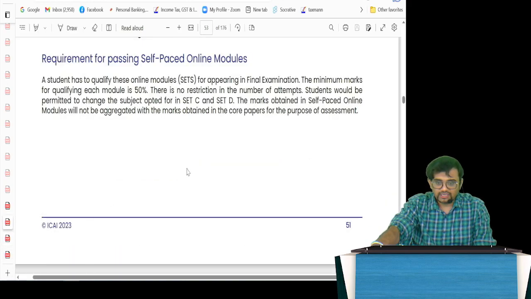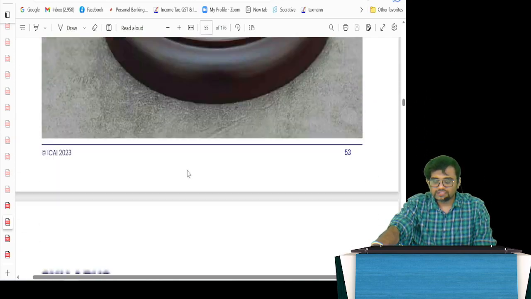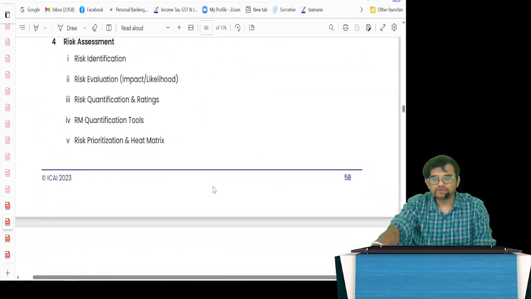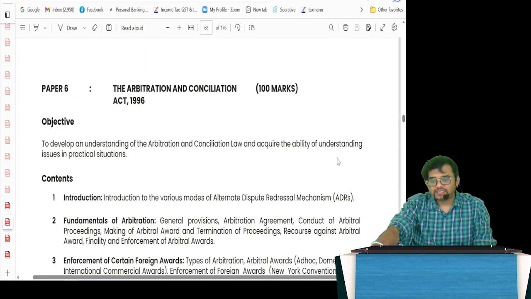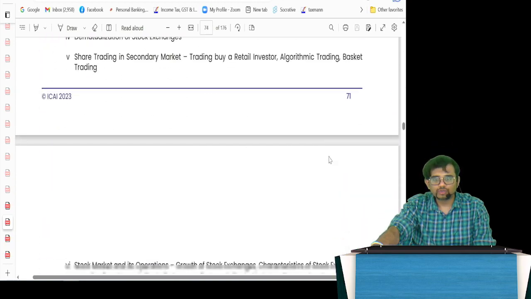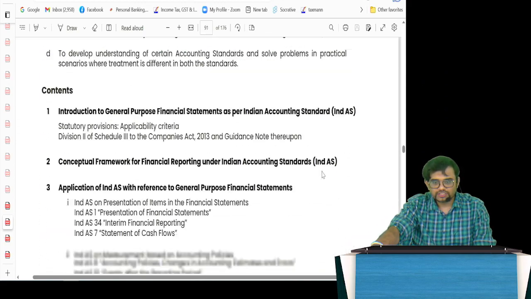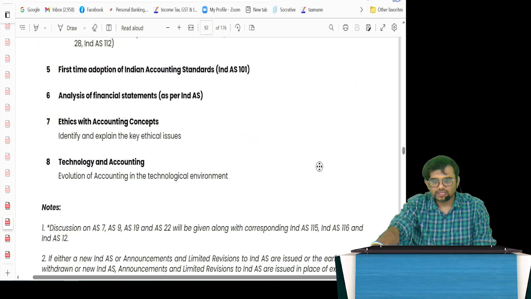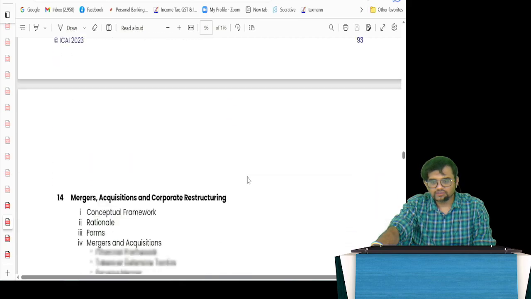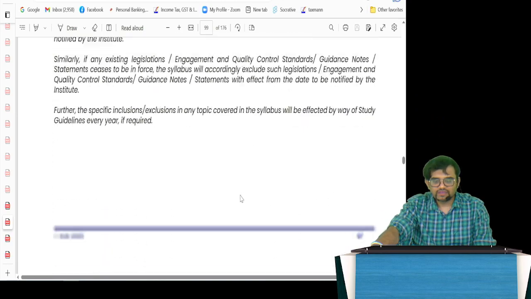Now coming to CA Final, if you see the syllabus with respect to all the other areas, my dear friends, it is whatever we have discussed. One interesting thing that I see in our paper: basically we have 6 papers. In that, in Group 2, there are two things I want you to understand, which I found very interesting. I'll just show you, it is our direct tax paper. If you open the syllabus of our direct tax paper, after auditing it will come. If you see it, it is very, very interesting.